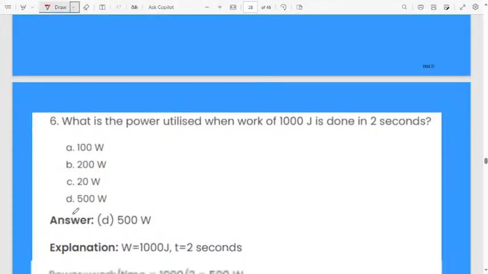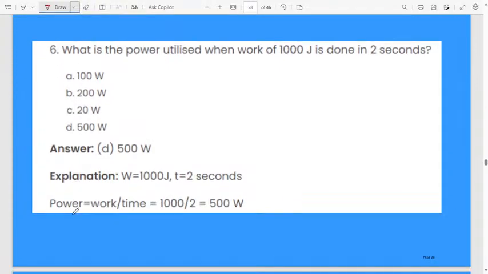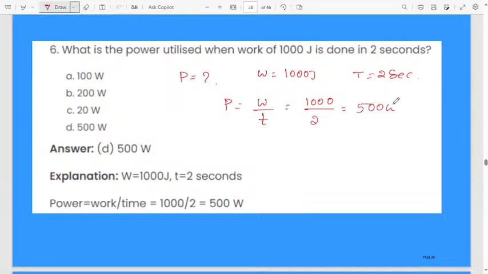Next question, this problem also I will solve directly. What is the power utilized when the work is 1000 joule and the time given is 2 seconds? You know, power is work done divided by time, so 1000 joule divided by 2, that is 500 watt.